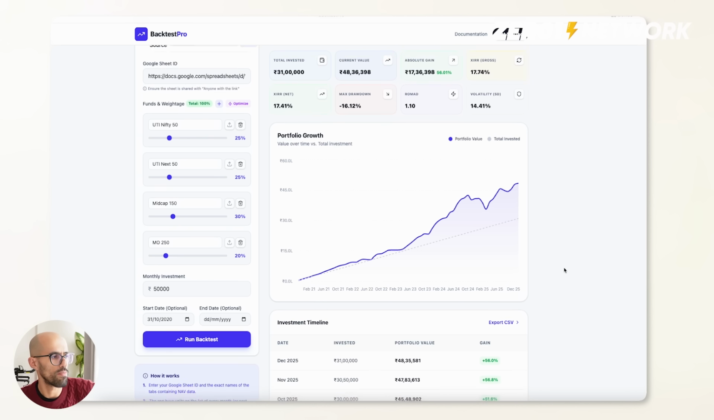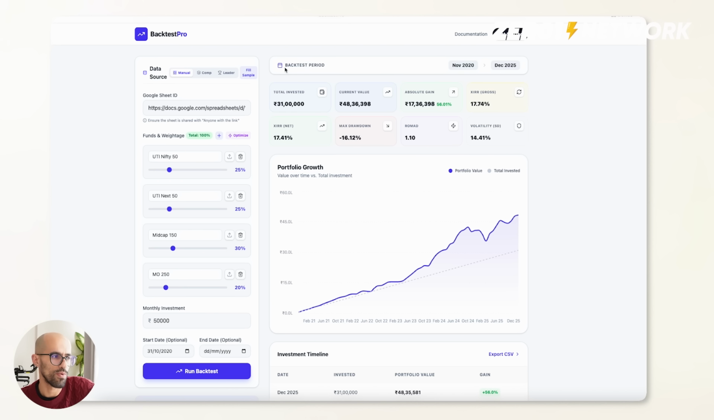So now we saw the backtested result. I've just taken a screenshot of that and put it here. What we invested was 31 lakhs, 17.4% XIRR, net of expenses, maximum drawdown of minus 16%, ROMAD of 1.1, volatility of 14.4%, right?